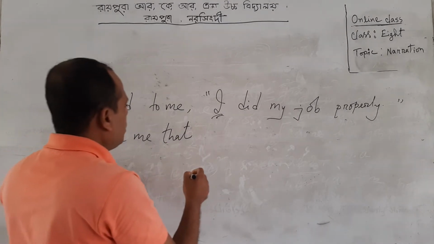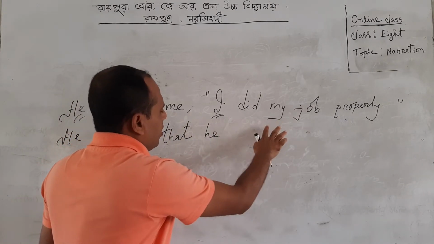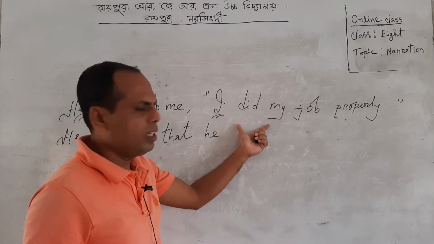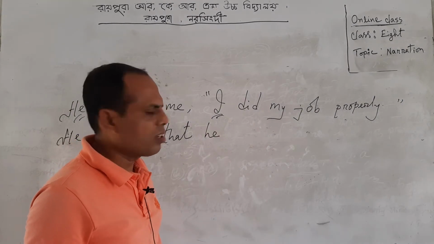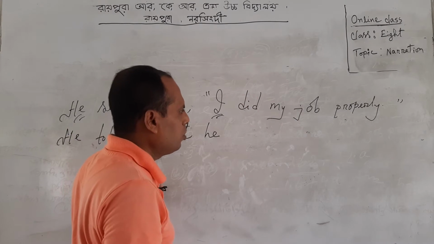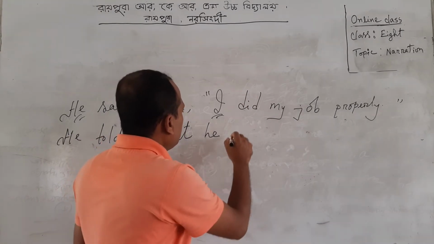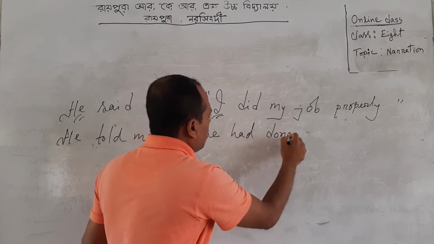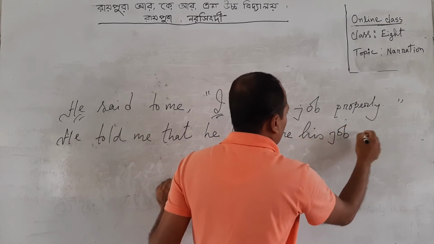So I will change it into he. Again, look, I did my job properly. I think you have understood this is a sentence of past tense, so it will change into past perfect tense. So we can write here, he had done his job properly.